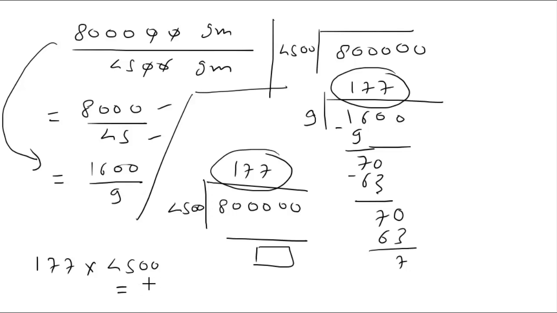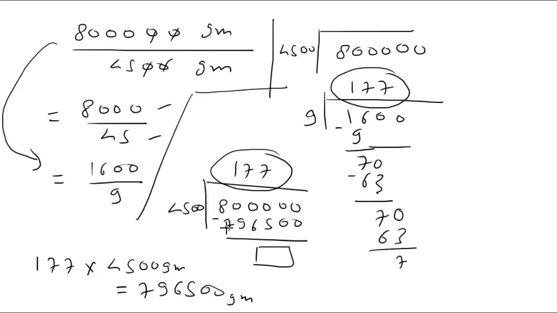What will you get? 4500 multiplied by 177 will be 7,96,500 gram.